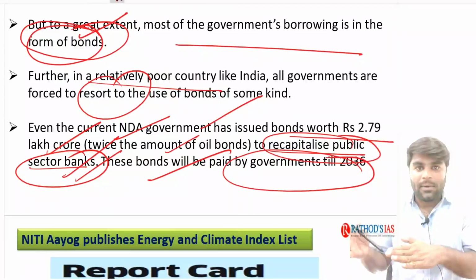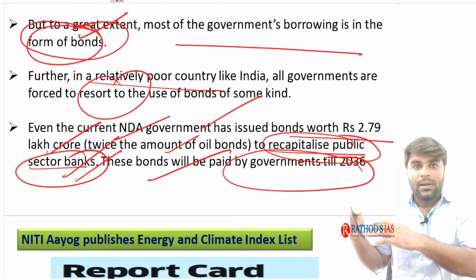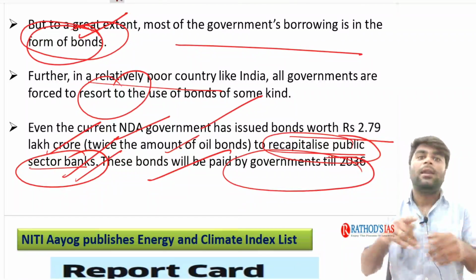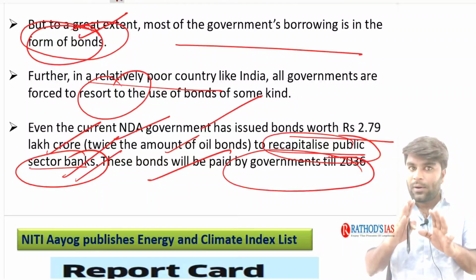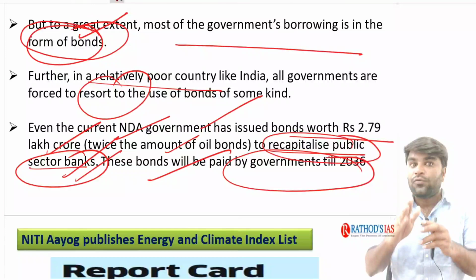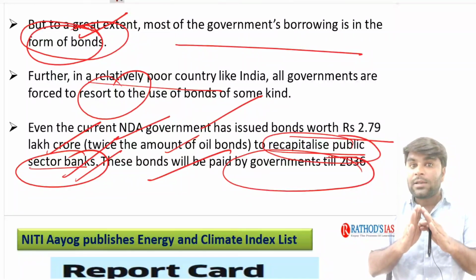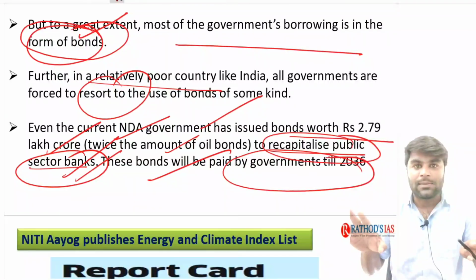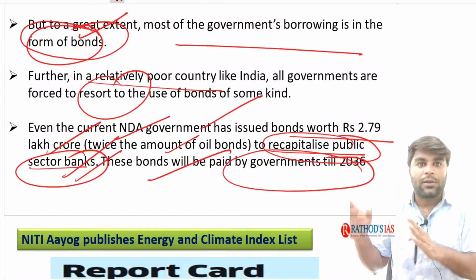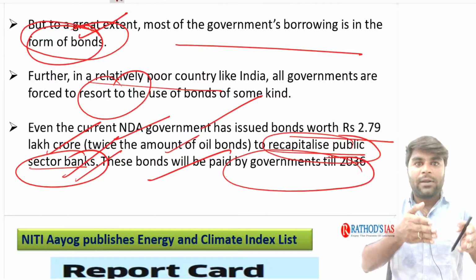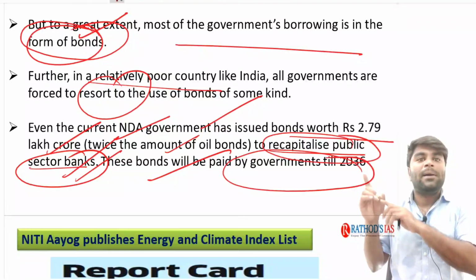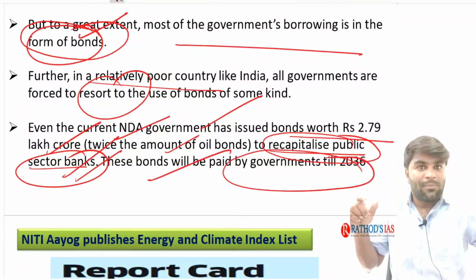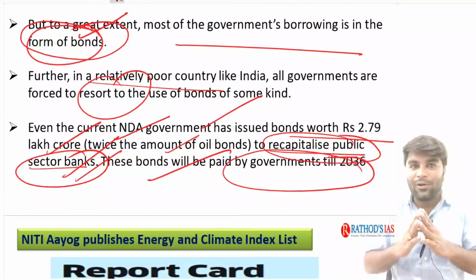Even if another party forms the government at the centre, the bonds issued by the current government need to be paid by the next government. Try to understand, the party which forms the government may change, but the government as a whole cannot be changed. The government is a continuous process. The party that forms the government doesn't matter. The government is going to continue. If this government makes some kind of debt, that needs to be paid back by the next government. The government should not say the previous government created the debt and we should not pay it. It is not going to happen. The country is not going to run in such a way.